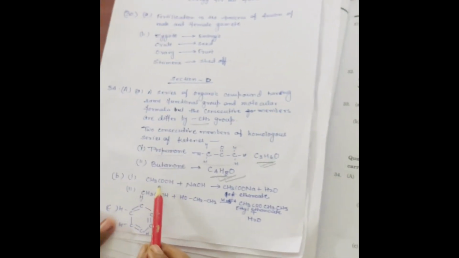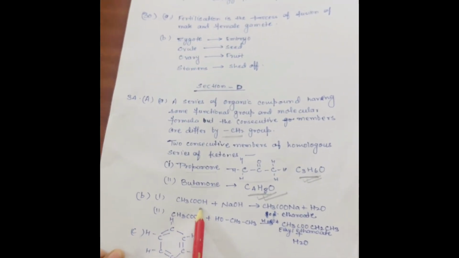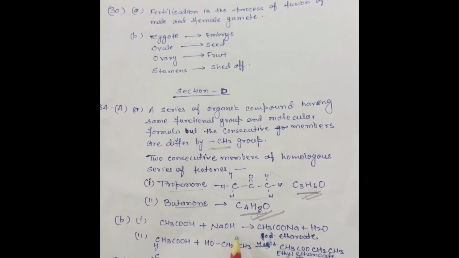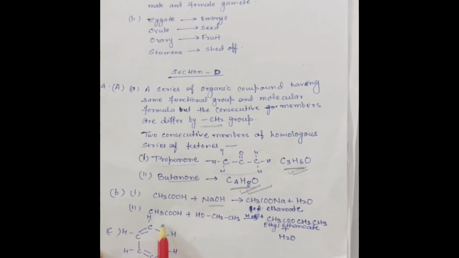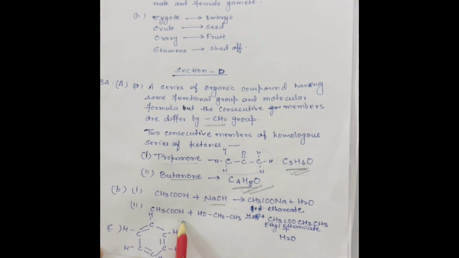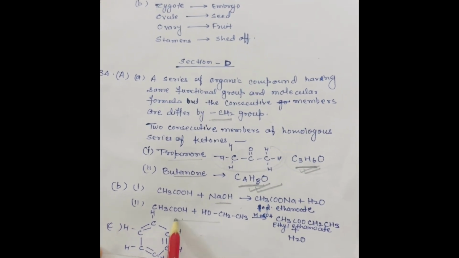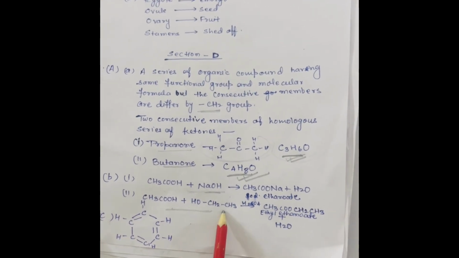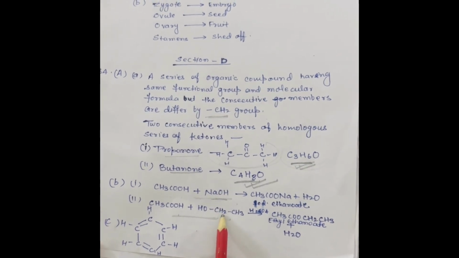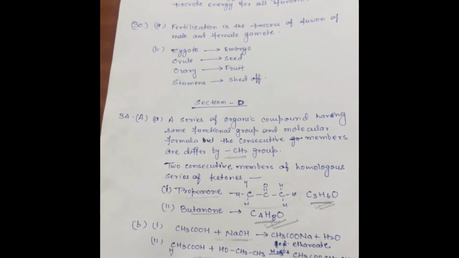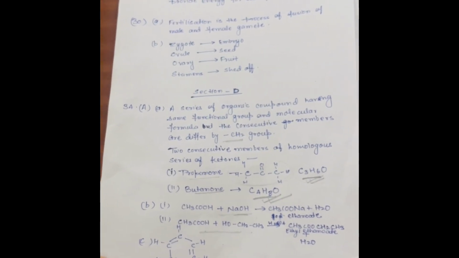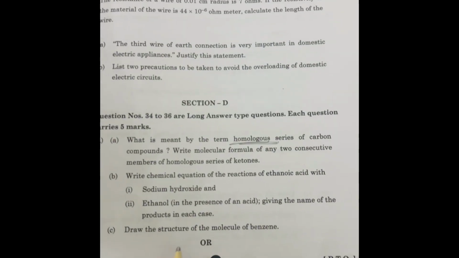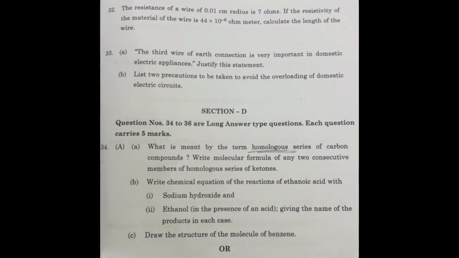The next one is, you have to show the reaction between the carboxylic acid, ethanoic acid, with a base, which is sodium hydroxide, and you have to write the process of esterification. In my previous video, I have explained all the reactions from these chapters. I think it is beneficial for you. This is part C, in which you have to construct the structure of the molecule of benzene, which is like this.